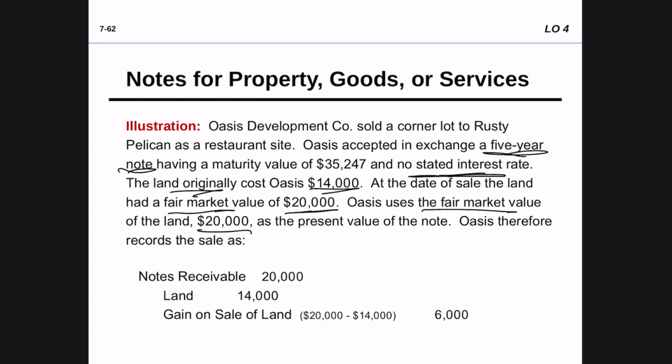So we've sold that land, and we're going to have a note receivable because we are not going to be receiving cash. We use the fair market value, so we're going to debit our note receivable. How much did the land originally cost us? 14,000, so we're going to credit that account, and we see whether we have a gain or a loss. This is the amount that we've sold it for, and this is how much it originally cost us. If you deduct that amount, you're going to have a gain on that sale, and you're going to credit that amount.